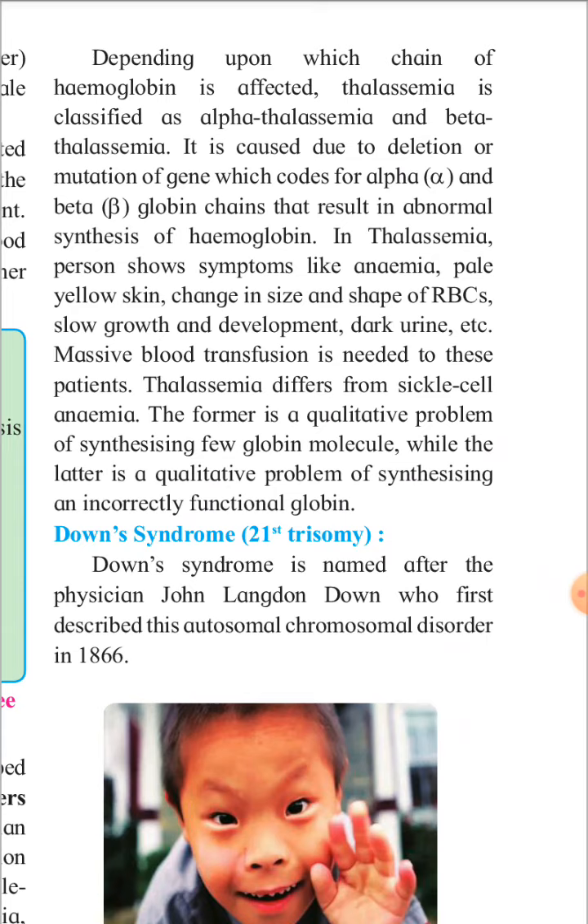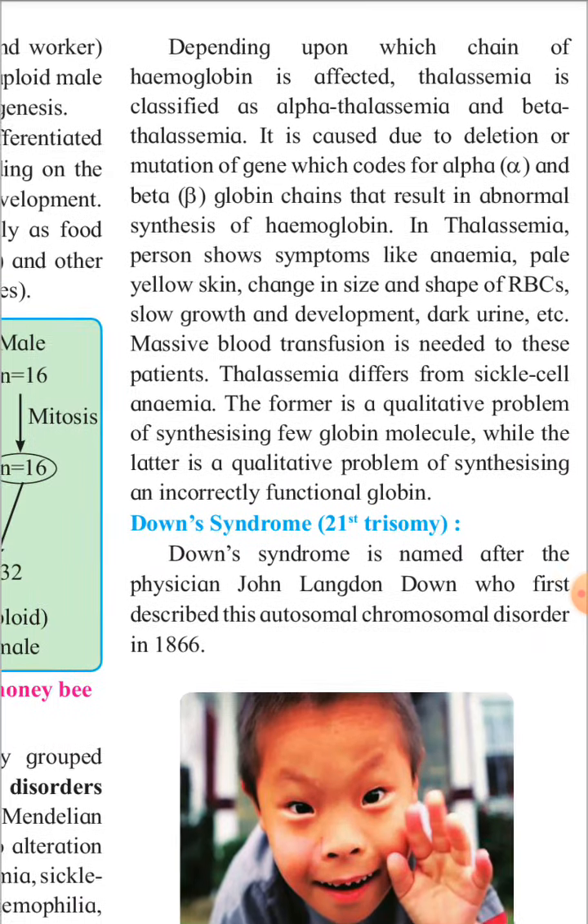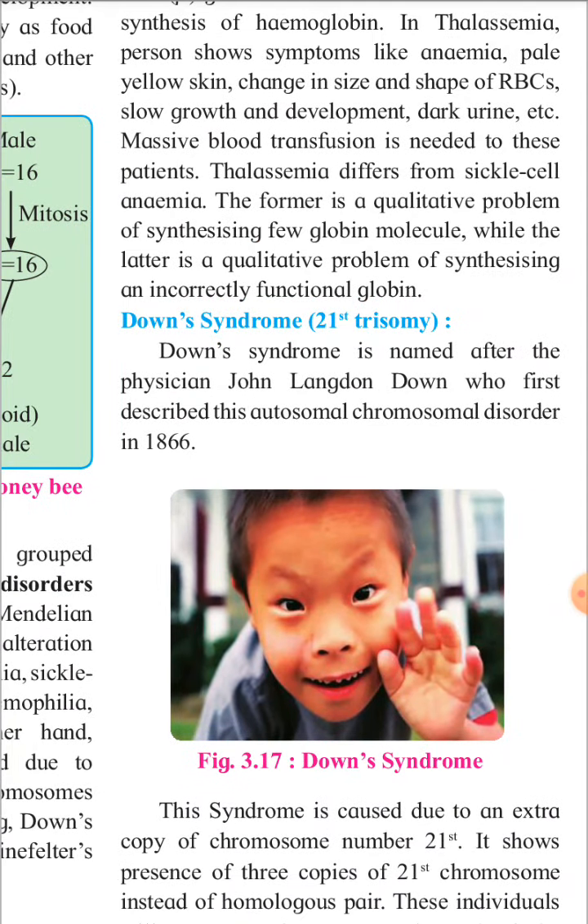And which are the symptoms of thalassemia? There is anemia, pale yellow skin, change in the size and shape of red blood cells. Then there is slow growth and development of that patient, and the urine is dark in color. So these are the symptoms when there is this disorder thalassemia, and the doctor carries out blood transfusion, which means a healthy person's blood is given to that patient, because the hemoglobin of the patient's blood is abnormal.